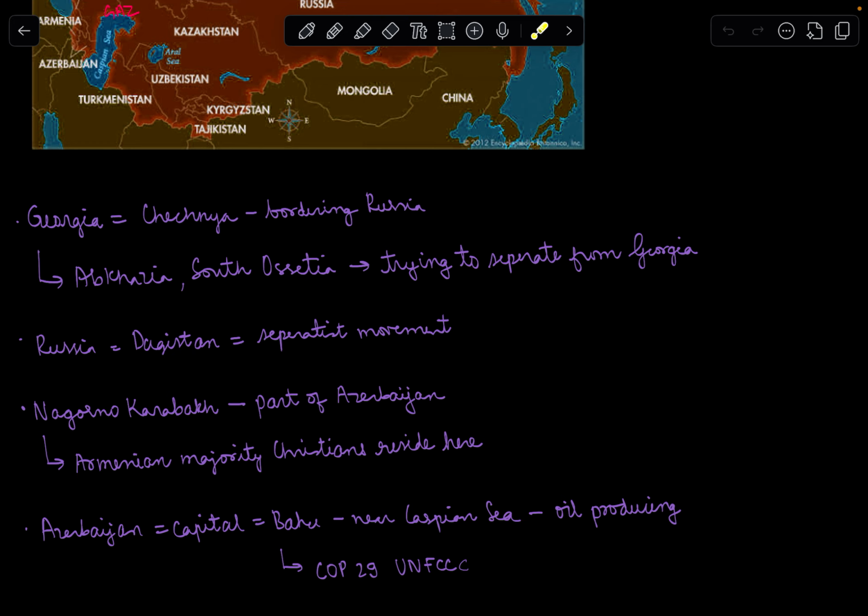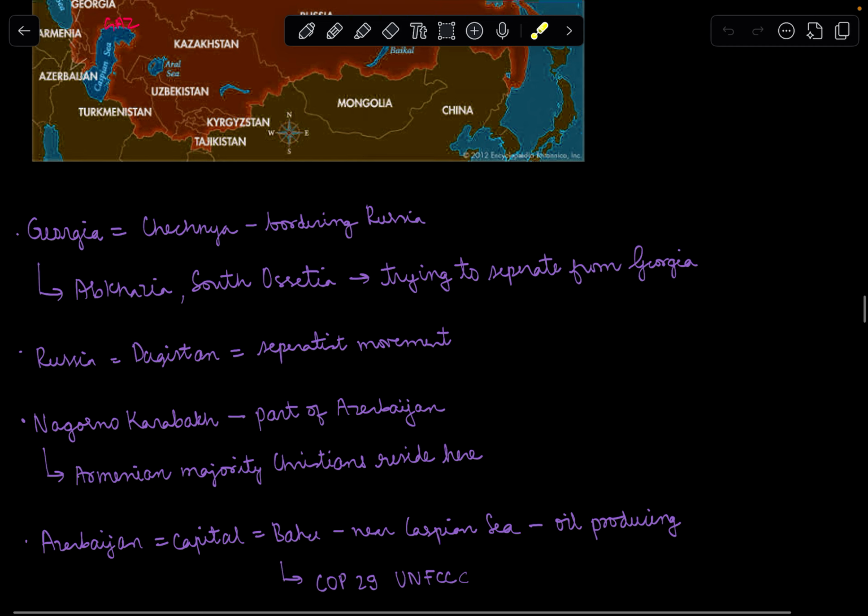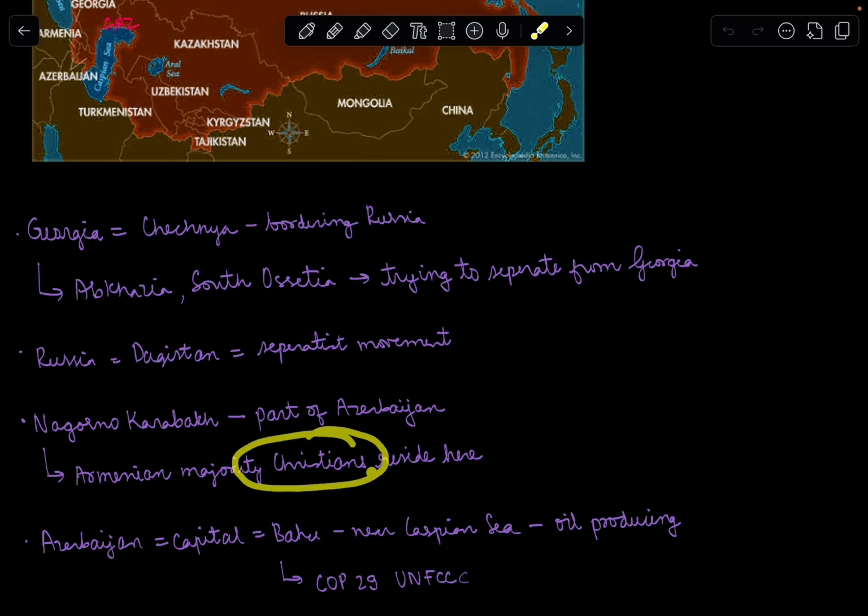Then we have the very famous Nagorno-Karabakh. This has been in the news for quite some time. It is basically a bone of contention between Armenia and Azerbaijan, the countries towards the Caspian Sea. Nagorno-Karabakh is basically a part of Azerbaijan, but it has more Armenian majority people. So Armenian majority Christians reside over here.